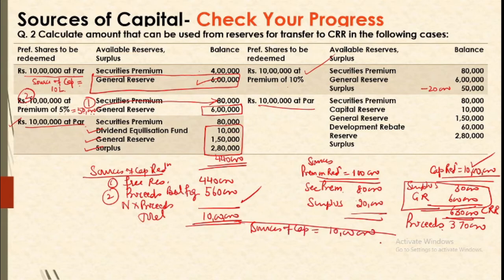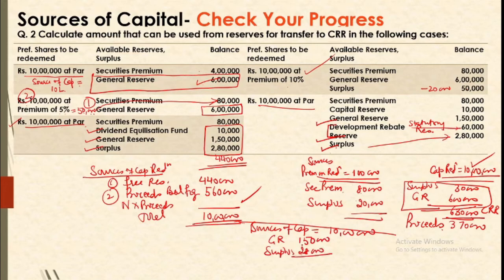Now we can use free reserves for this purpose. So our free reserves are general reserve, development rebate reserve and surplus. Now regarding this rebate reserve, this is a statutory reserve. So only if we have a utilization certificate for these, then only we can use them. Otherwise we cannot use.